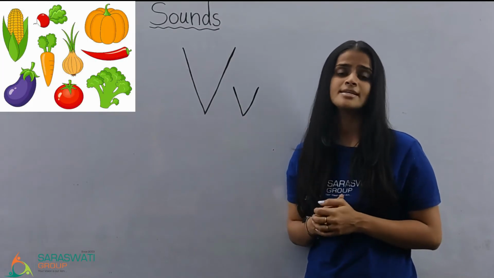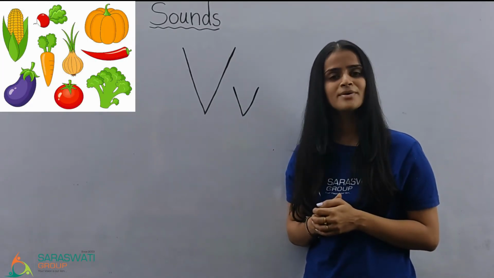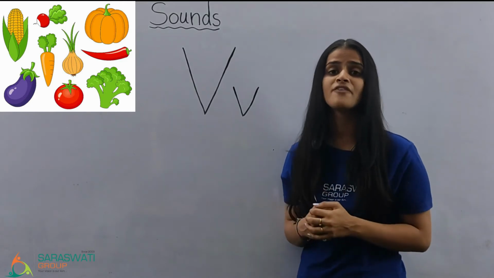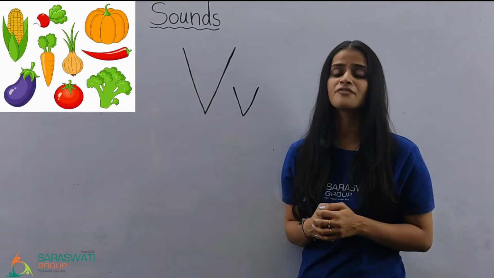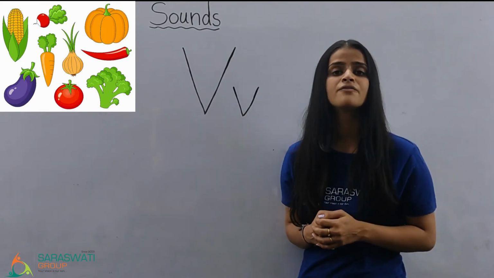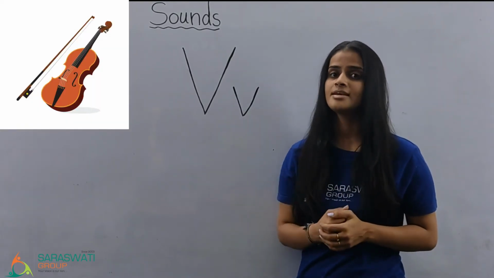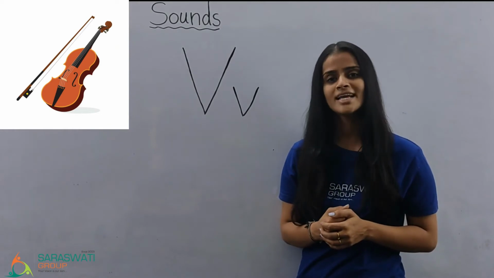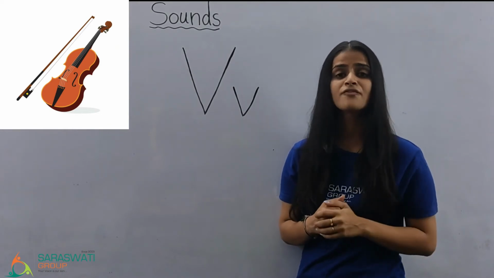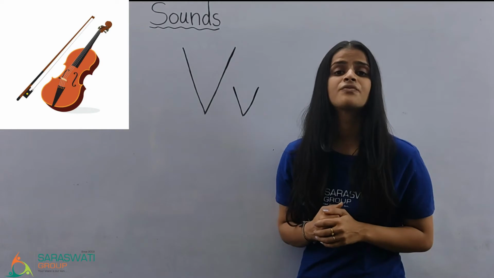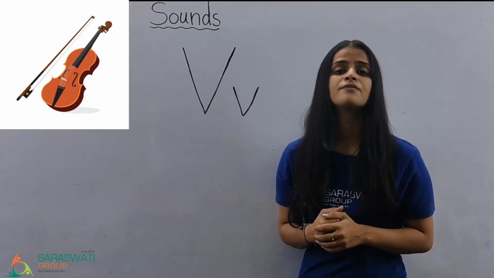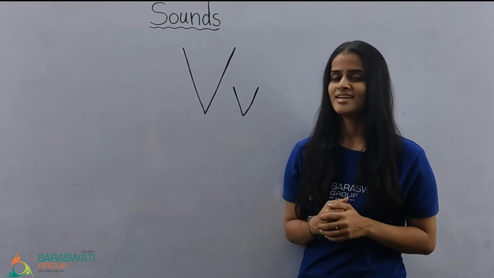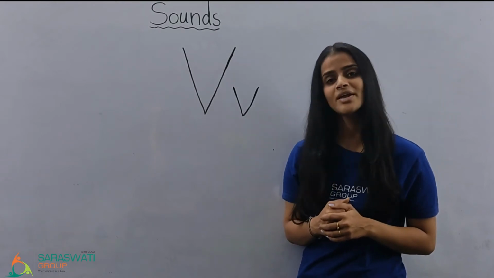What is this? It is vegetables. What is the initial sound of vegetables? And what is this? It is violin. What is the initial sound of violin? Yes, so kids, this was the vocabularies.